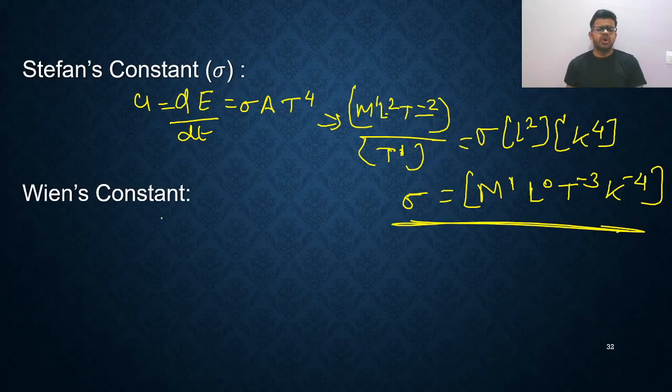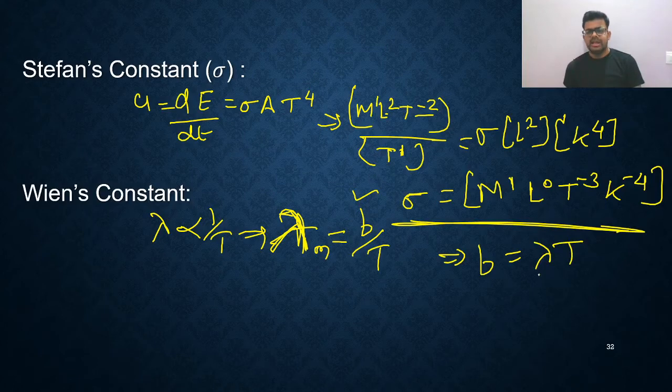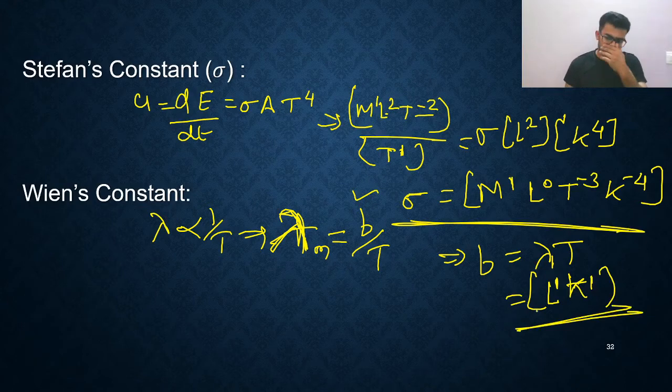Next, Wien's constant. You all know Wien's law: lambda is inversely proportional to temperature. Lambda m, the wavelength corresponding to the maximum emission, is B upon T, and this B is called Wien's constant. So B is equal to lambda into T. Lambda is length and T is temperature, having Kelvin. So L1 K1, and the answer is M0 L1 T0 K1.